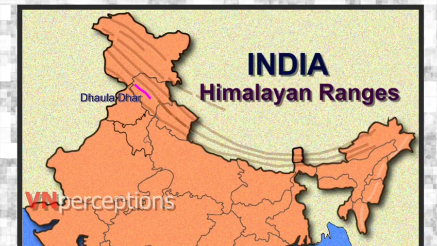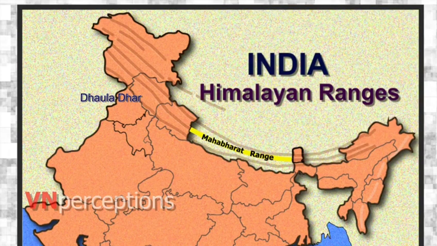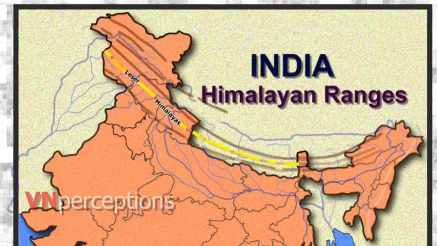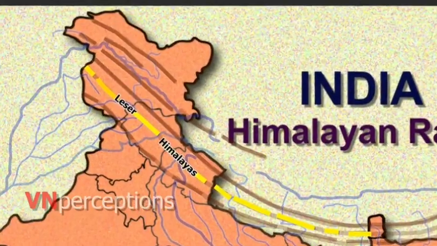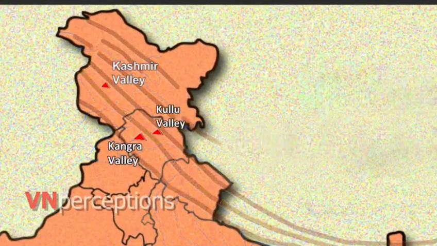The highest peaks of the Dhauladhar range is the Hanumanji Ka Tibba with an elevation of 5,639 meters. The Mahabharat range completely lies in Nepal. The lesser Himalayas consist of the Kashmir, Kangra, and Kulu valleys.